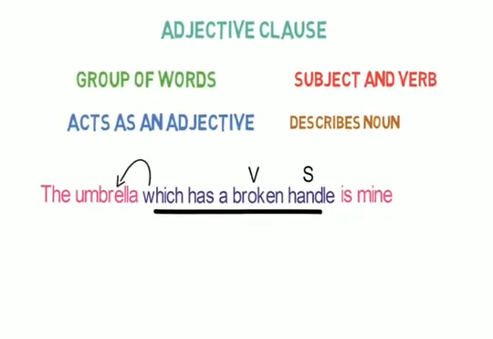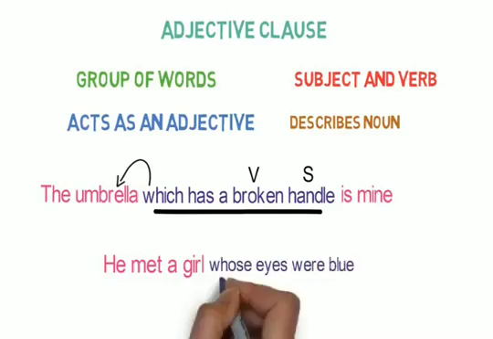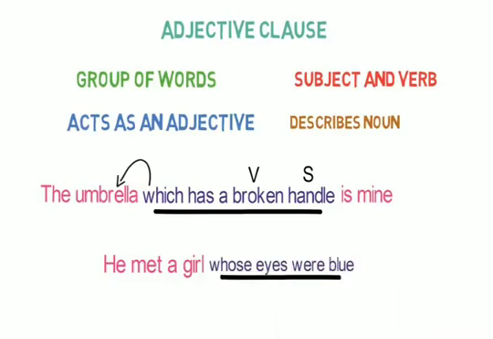Another example is, he met a girl whose eyes were blue. Here, whose eyes were blue is an adjective clause, and the clause has a subject and a verb, and it is describing the noun girl. So basically these clauses do the work of an adjective.